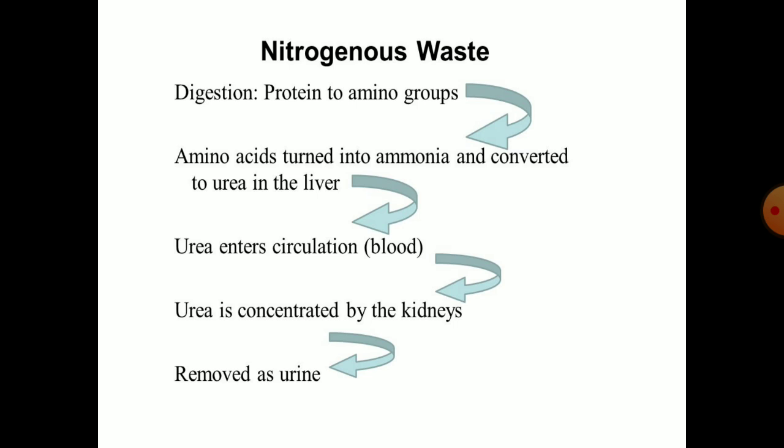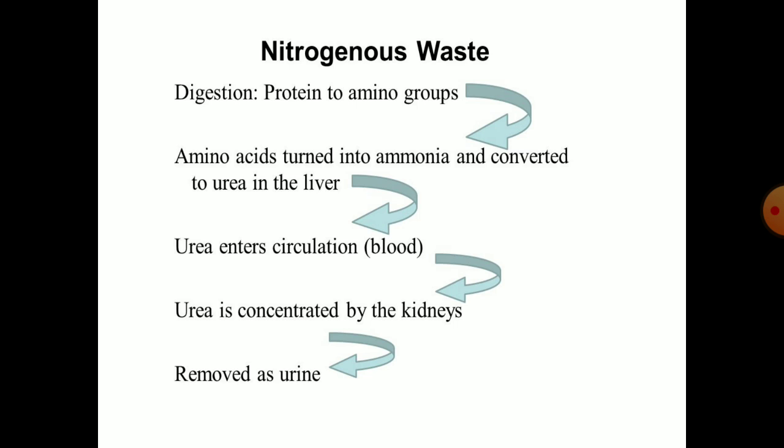But before moving on, let's talk about how this nitrogenous waste is produced, and this is a small flow chart for it. The protein present in our food is digested during the process of digestion and gets converted into its smaller forms, that is amino acids. These amino acids are then converted into ammonia and then again converted into urea in the liver.